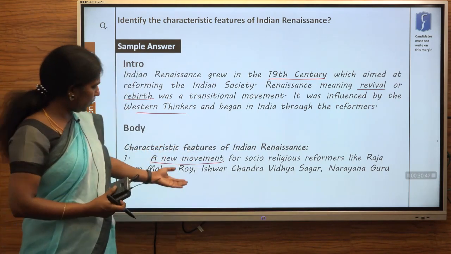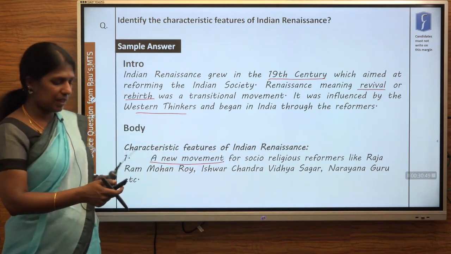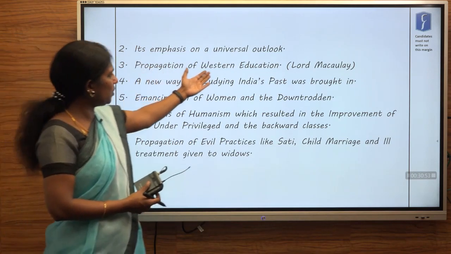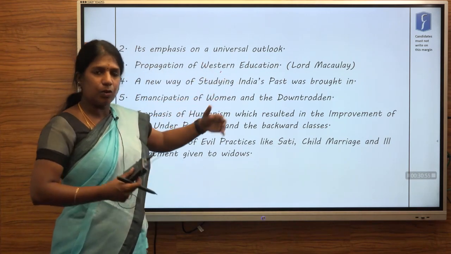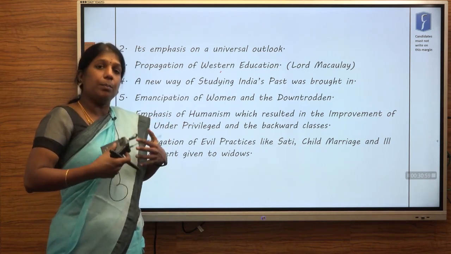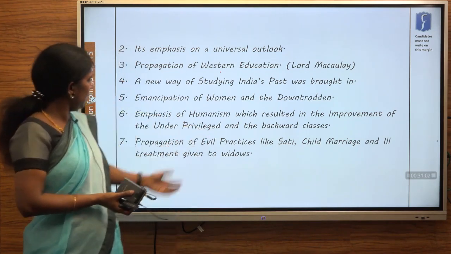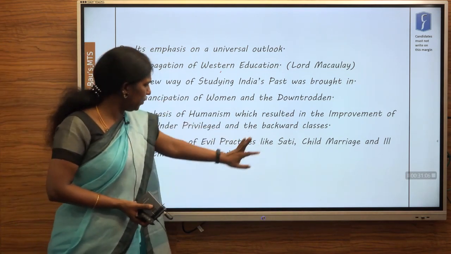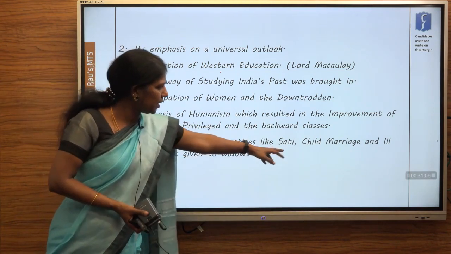Again, I've given examples of Raja Ram Mohan Roy, Ishwar Chandra Vidyasagar, Narayana Guru. And these are the points. Universal outlook was there, Western education was there. Glorifying more about India and telling Indians that you are much more ahead of your times. Again, emancipation of women, improvement of backward classes, propagation against sati, child marriage.